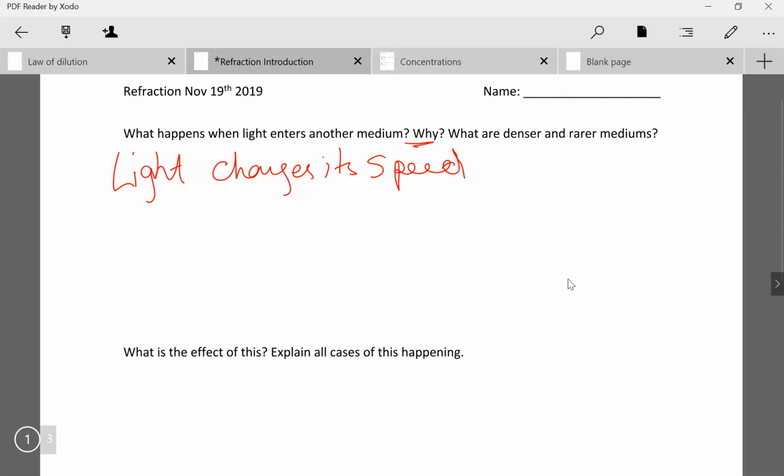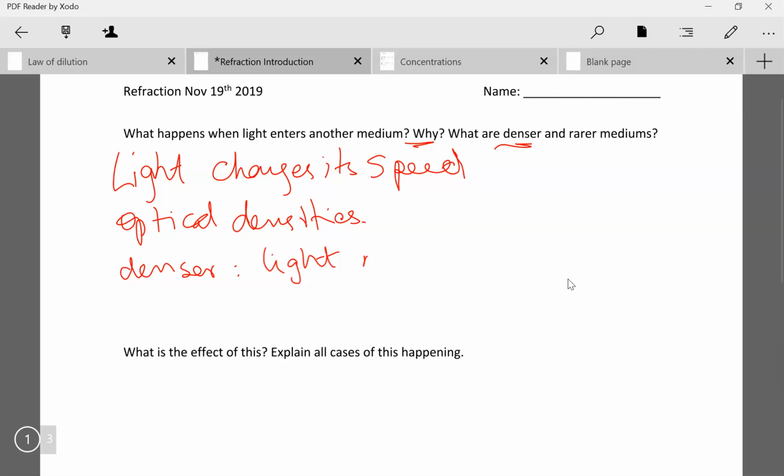Because different mediums have different optical densities, right? So we had the analogy like a room that was really crowded. You can't move as fast in it because there's a lot of obstacles around, and it's the same thing with light and a particular substance. If the substance is very optically dense, which is a denser medium, light can't move around as fast, so light moves slower in an optically